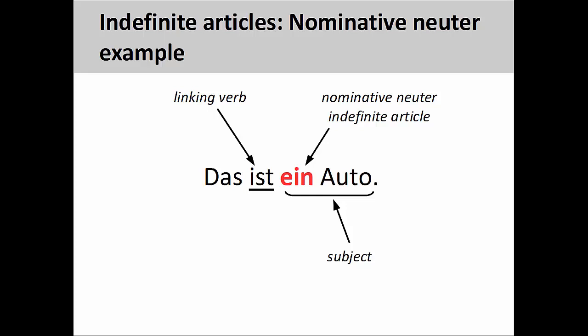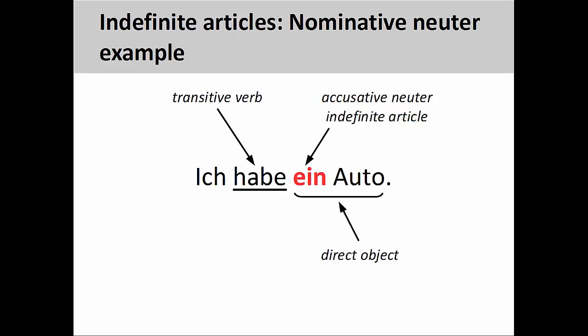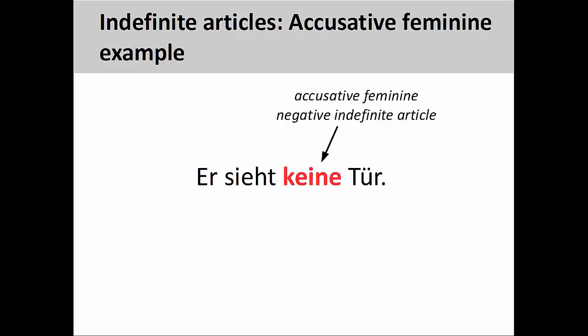By looking at the verb, however, you can guess whether the neuter indefinite article is nominative or accusative. Here, the linking verb indicates that Auto is a predicate noun and ein must be in the nominative case. And here the transitive verb indicates that Auto is a direct object and ein must be in the accusative case. Paying attention to verb forms is also important when dealing with feminine and plural indefinite articles. Finally, to distinguish between feminine and plural indefinite articles, you will need to be familiar with plural noun endings.